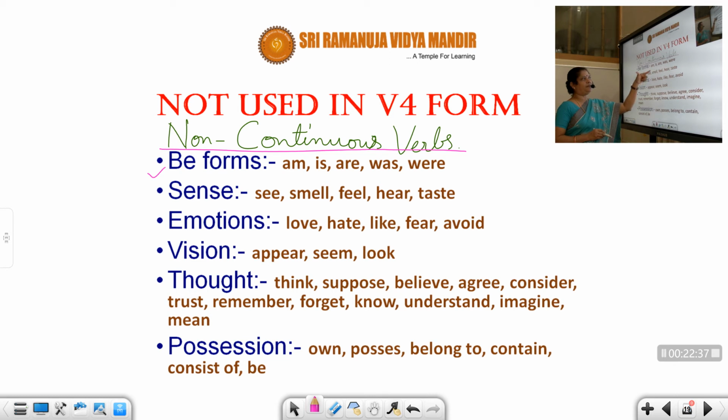Seeing, smelling, feeling, hearing, tasting. We use that. Now when I explain, some of the students get confused because grammar itself is like that. But you must remember I have told you, non-finite verbs. You remember, students? Verbs which will not do the action in the sentence.